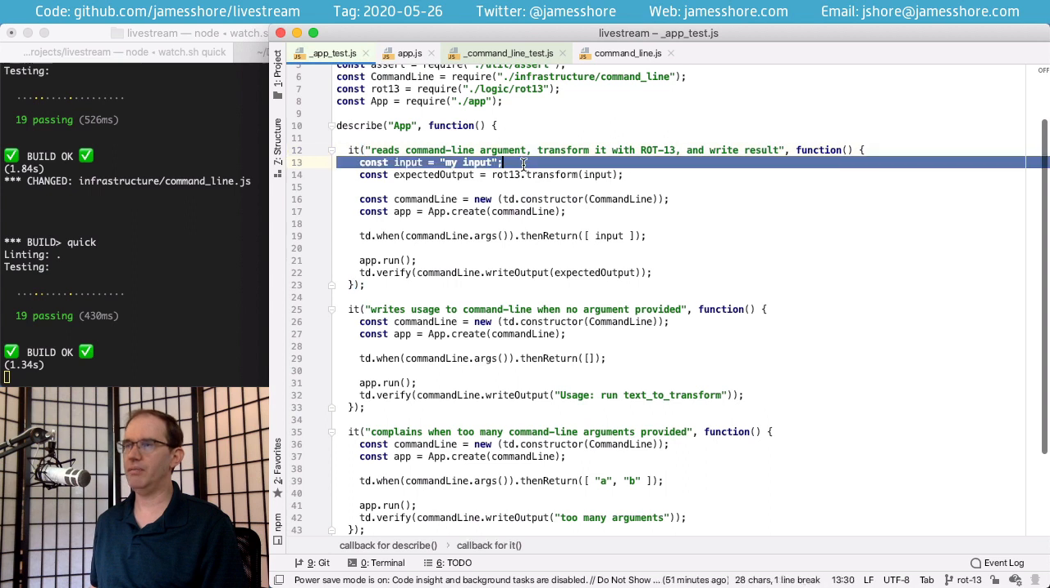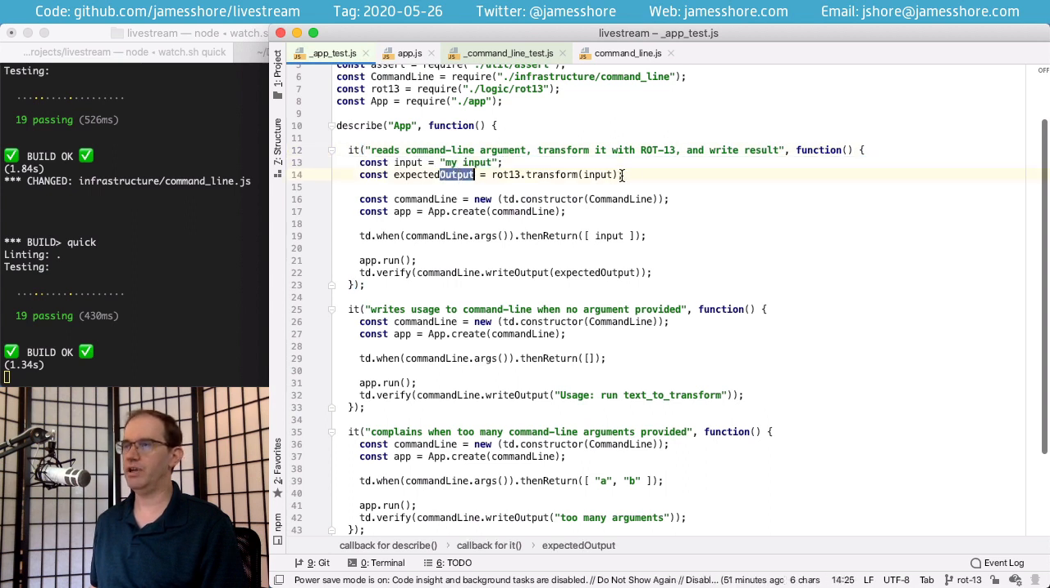First, we set up that our input is my input. Our output is whatever happens when we call the route 13 thing. We set up a mock command line. We inject it into our application. We say that the command line is going to return our input. We run the app, and then we check that we got the correct output in our output.